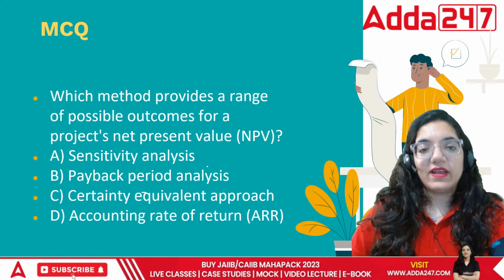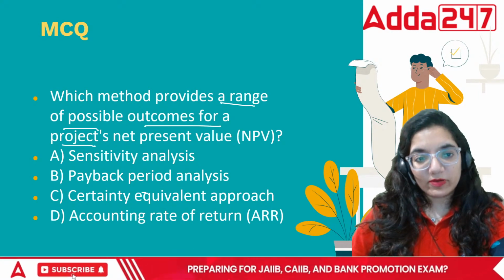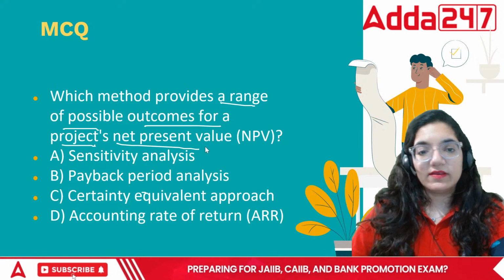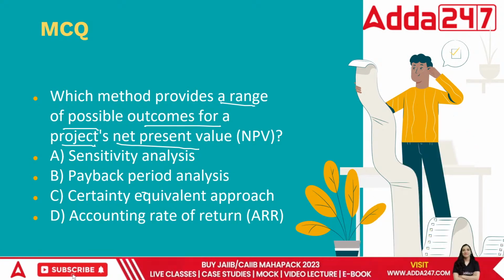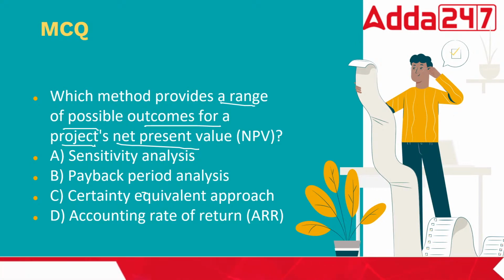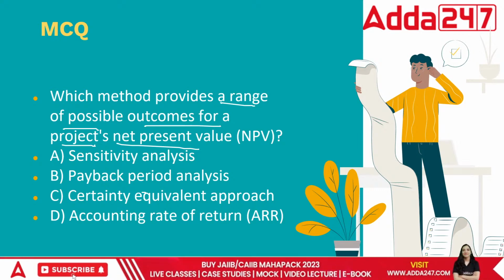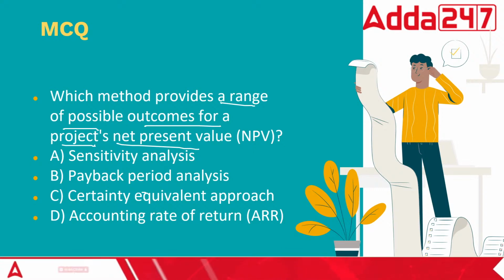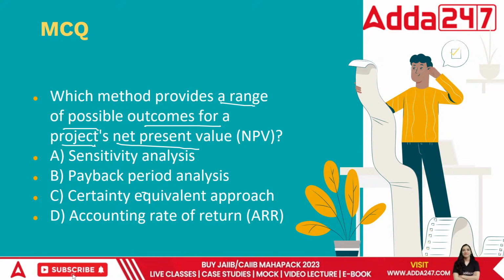Which method provides a range of possible outcomes of a project NPV? Not one, not two, but a range. Sensitivity, payback, certainty equivalent approach, or accounting rate of return.